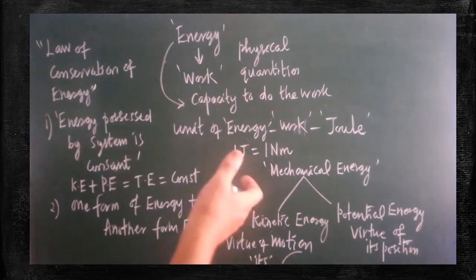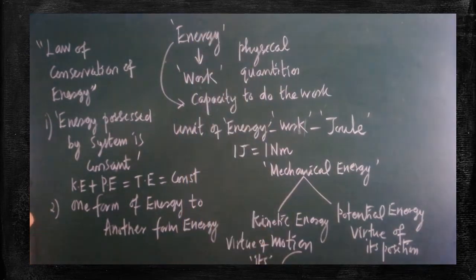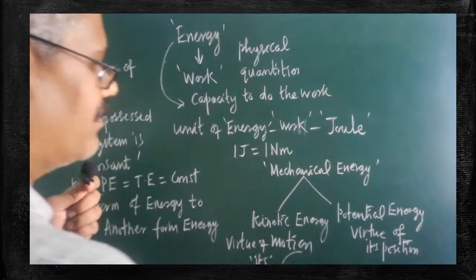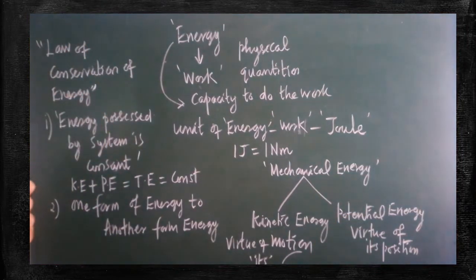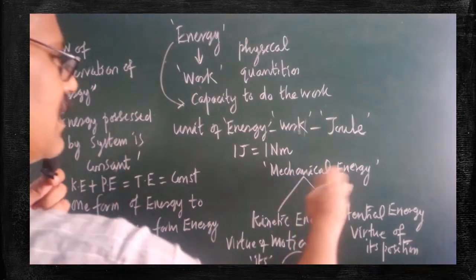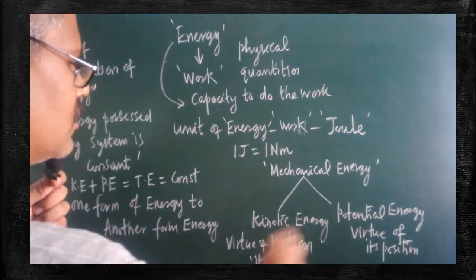If you lift it from the ground level to a certain height, its position is altered. On the ground the potential energy value is 0. As soon as the stone is displaced to a higher level, due to the change in position the body gains some amount of energy. That energy is called potential energy. So mechanical energy itself can be classified into two categories.